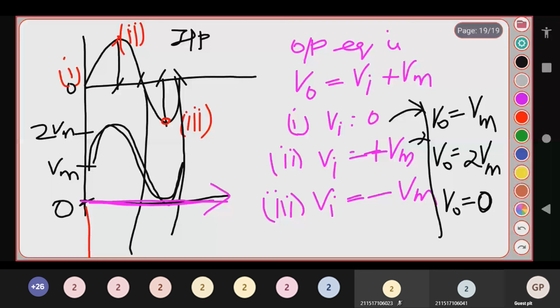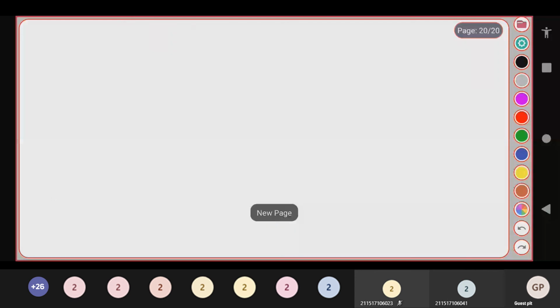So this is the working operation of your positive clamper. Your negative clamper is just the opposite of your positive clamper. So how do I draw the negative clamper now?